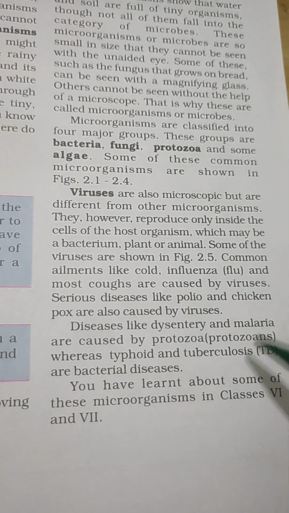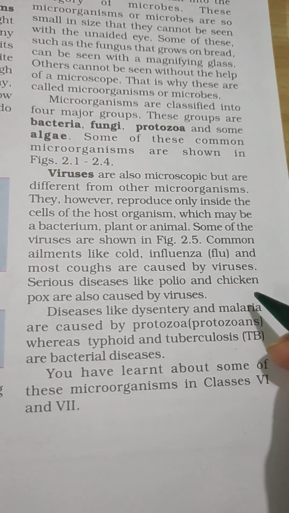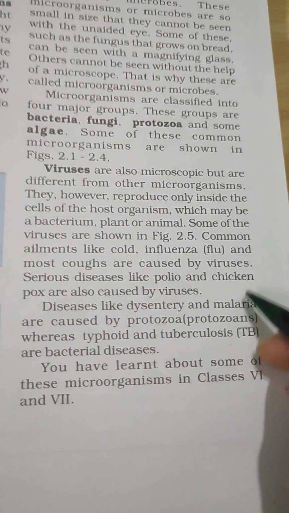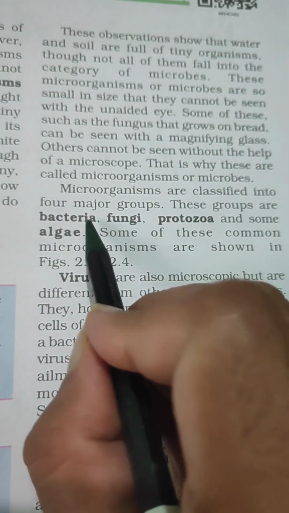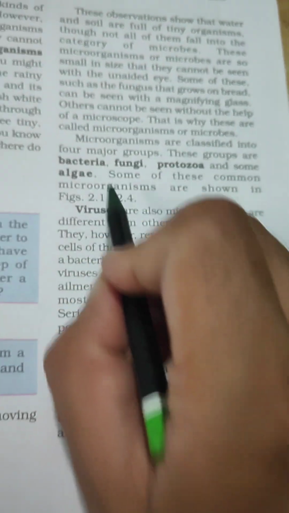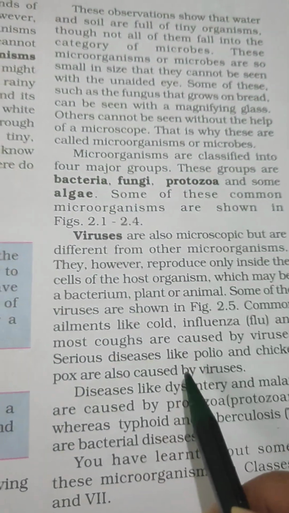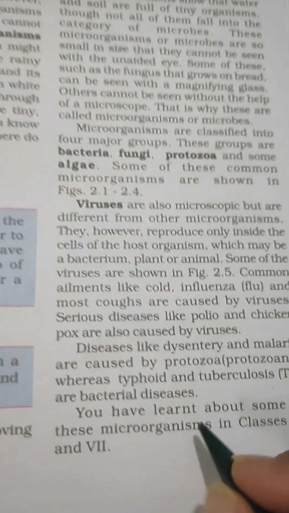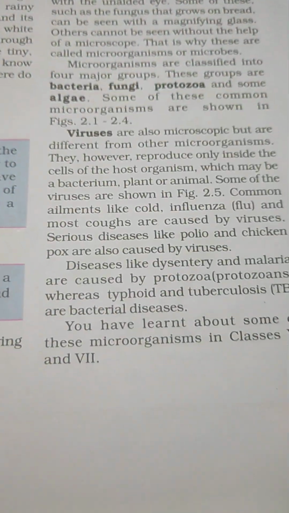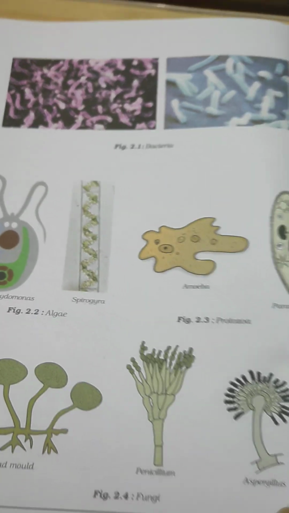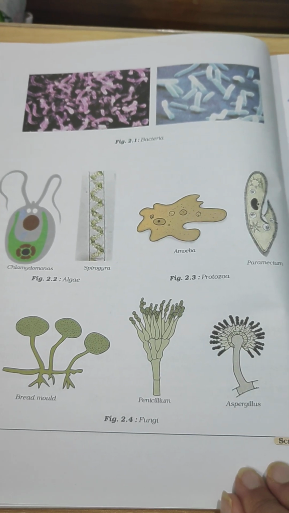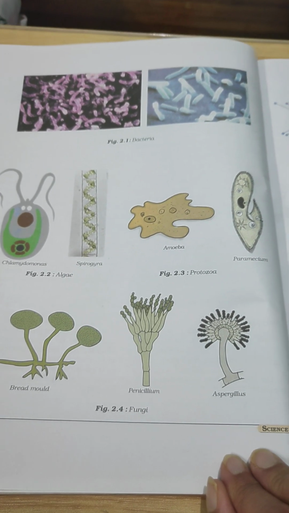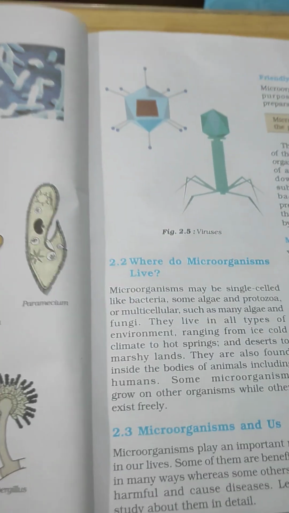Some examples of different kinds of diseases are given here, which are caused by different groups of microorganisms. Some are bacterial disease, fungal disease, protozoan disease, algae also cause some disease, and viral diseases are also there. These are some pictures that are given in your book. I hope you all will be practicing this. I have discussed these diagrams in class also.